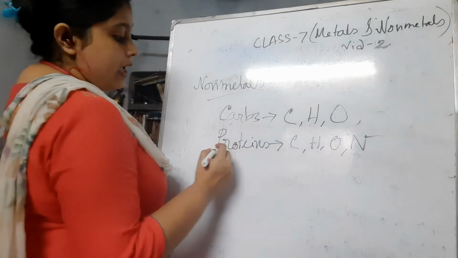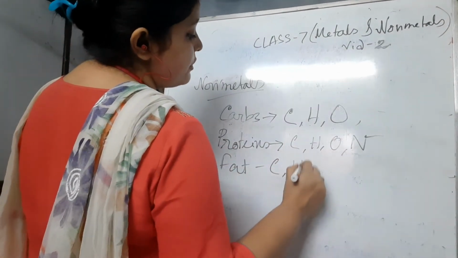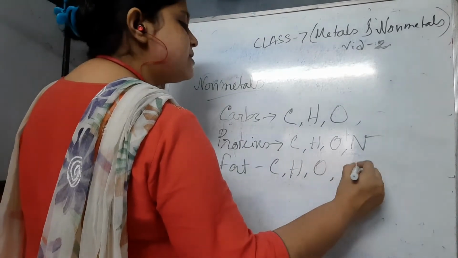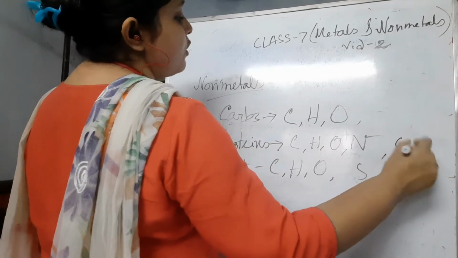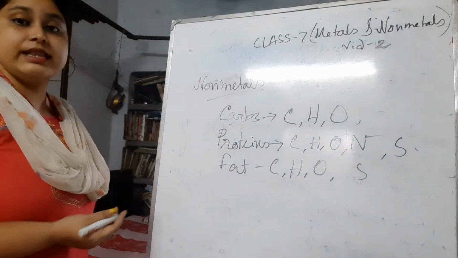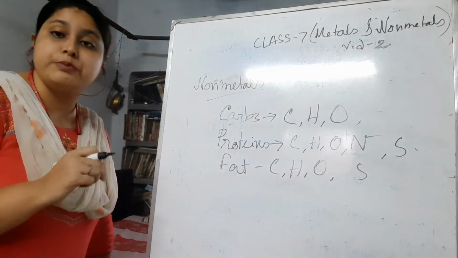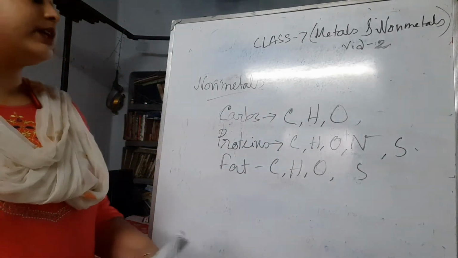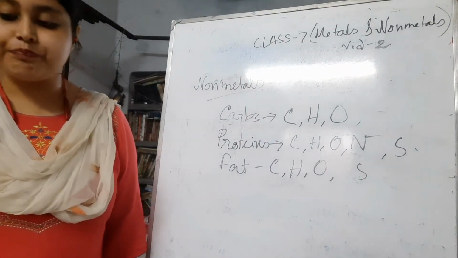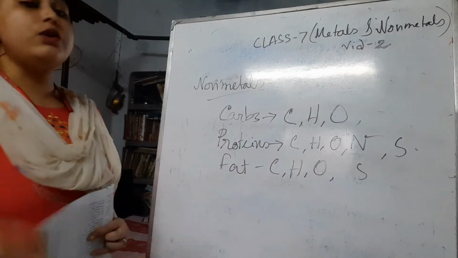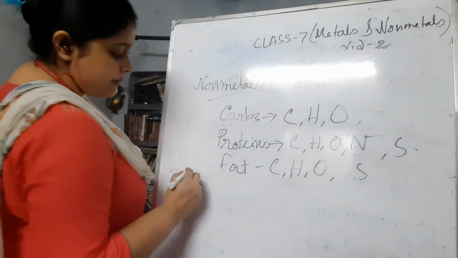And fat also has carbon, hydrogen, oxygen. Sometimes sulfur is also present, for proteins also sometimes sulfur is present. So you can see that many of the non-metals are present, attached together and forming the important components of our body. Right? So now going forward with the occurrence of non-metals.